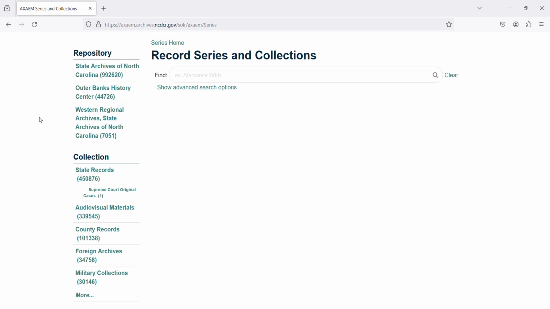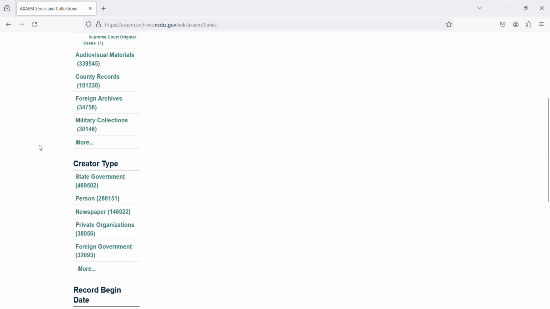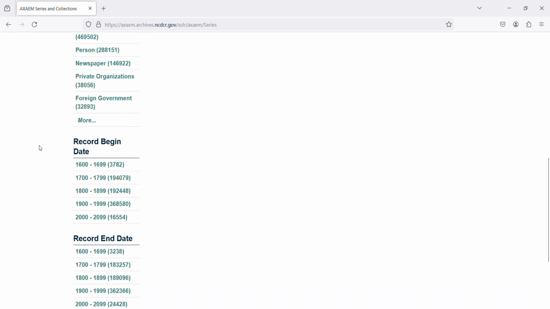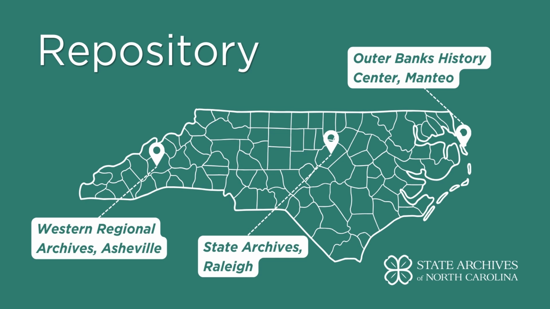The facets are on the left side of your search screen. There are 6 refining facets: repository, creator type, collection, record begin and end date, and level. First, repository. This narrows your search by where the physical records are located, either at the State Archives in Raleigh or one of our regional branches, the Outer Banks History Center and Western Regional Archives.